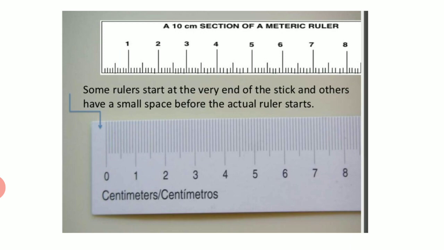Then children, we need to know how to measure a particular thing with the help of a ruler or a scale. Some rulers start at the very end of the stick and others have a small space before the actual ruler starts. Here the picture shows you, children, two rulers. The first one you see does not have the zero reading, starting directly from 1, whereas in the second one you can see we have a zero reading.